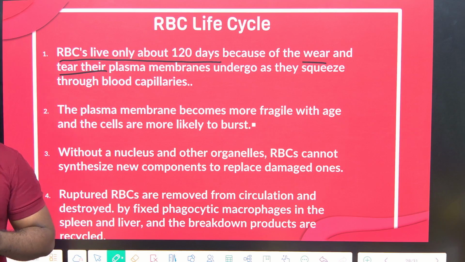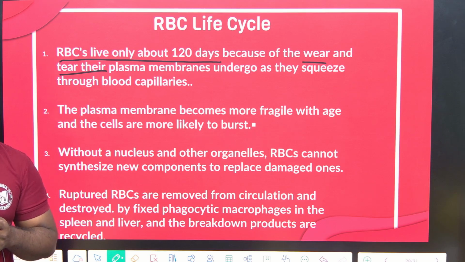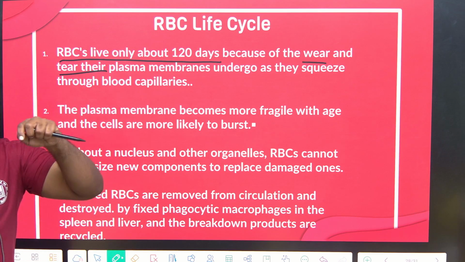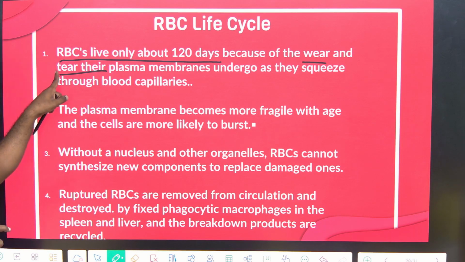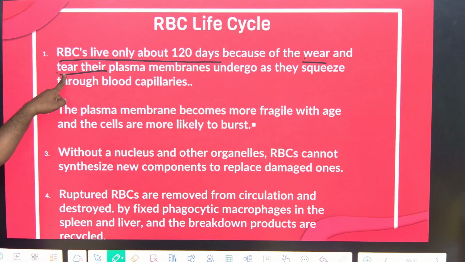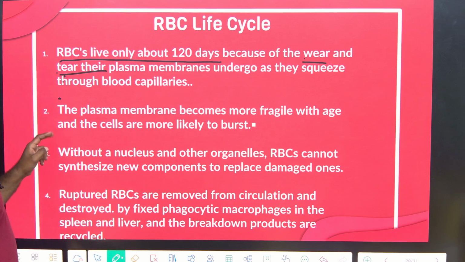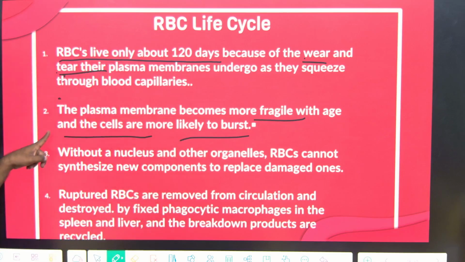Okay. Because of a mechanism called wear and tear. Which means, friends, the plasma membrane of the RBC is flexible. It is not rigid. See, we read about enzymes, the lock and key model and the induced fit model. In the lock and key model, the active site is rigid, meaning if I keep a perfect key, then only it will open. In the other model, it is flexible. Same, RBC is also flexible, it's not rigid. So it can break very easily. That breaking is called wear and tear. Okay, so the plasma membrane becomes more fragile with age and the cells are more likely to burst.